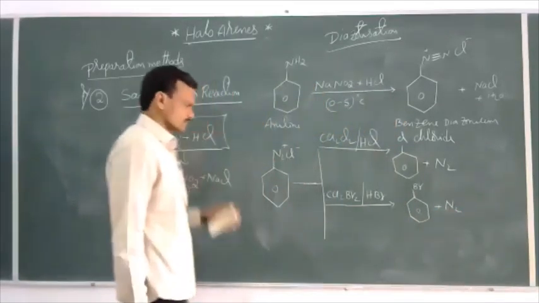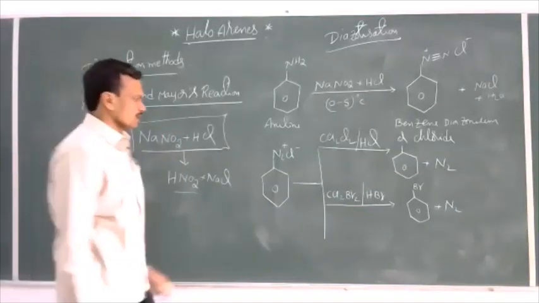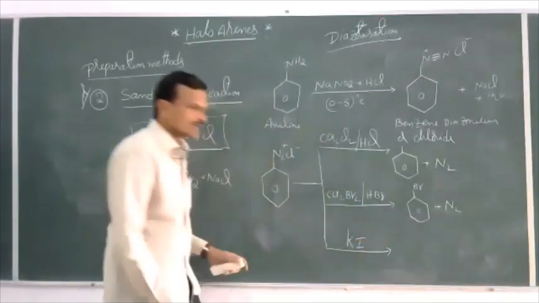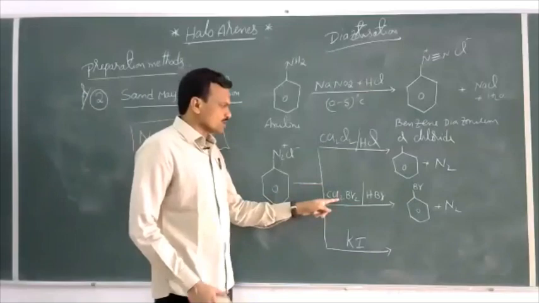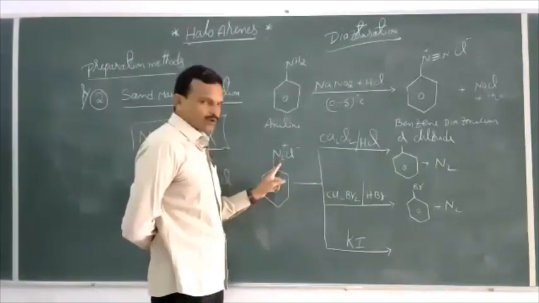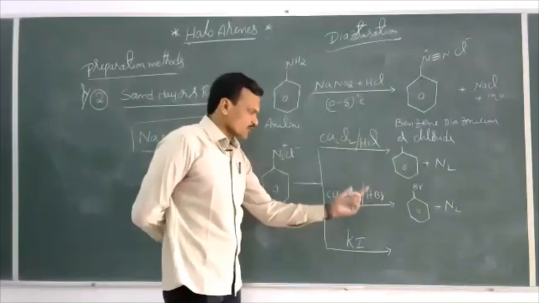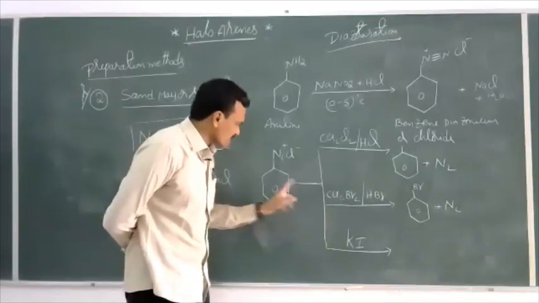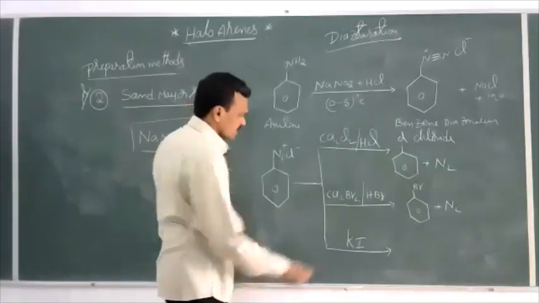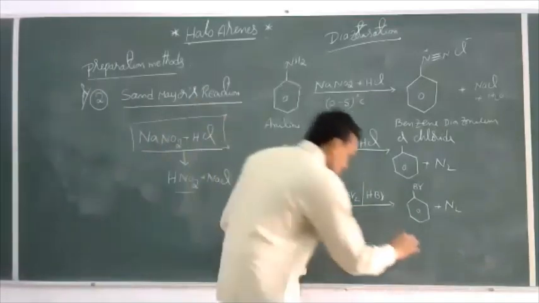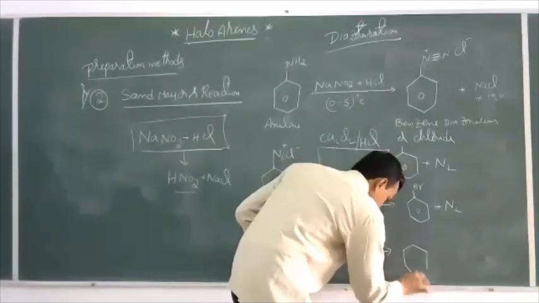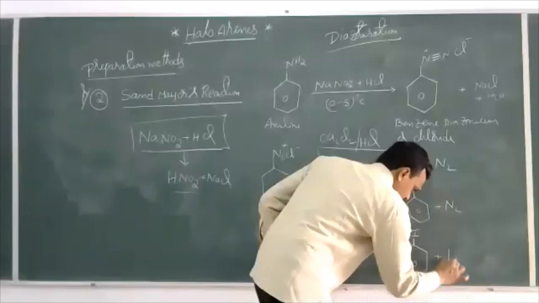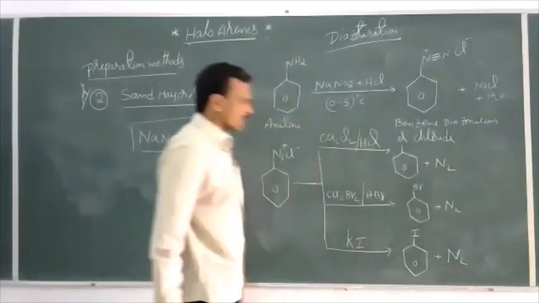This is, if the same is allowed to react with the potassium iodide, KI. So chlorobenzene and bromobenzene are prepared by the reaction of diazonium chloride with the cuprous chloride and HCl mixture, or cuprous bromide and HBr mixture. Whereas iodobenzene can be prepared by the reaction of diazonium chloride with potassium iodide. Then here iodine replaces the diazo group. Then we can get iodobenzene plus N2. With the liberation of nitrogen, iodobenzene is formed.